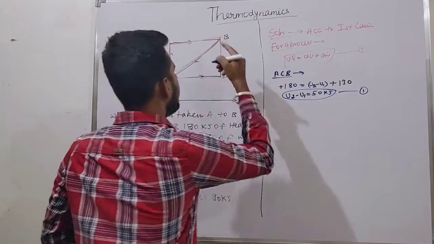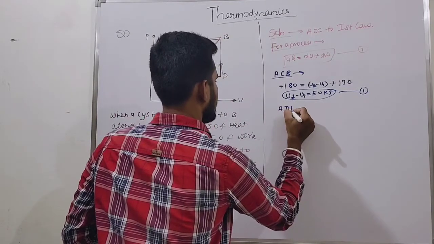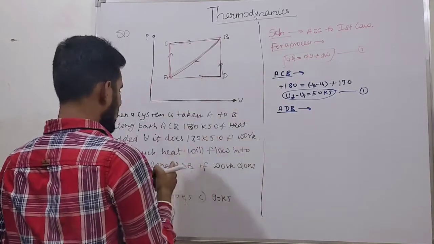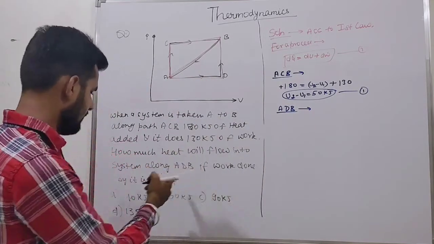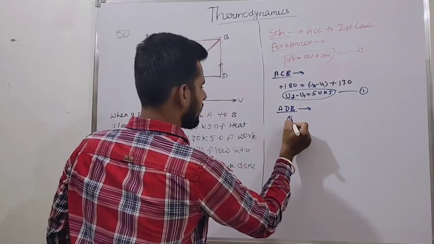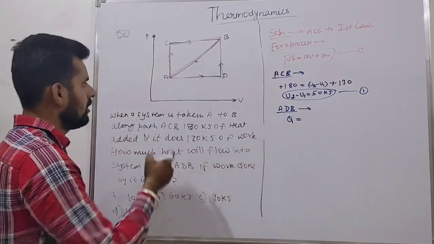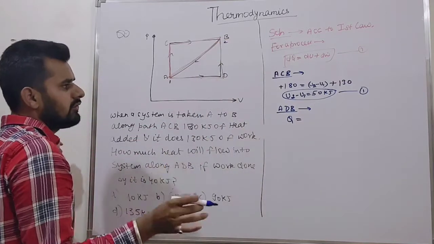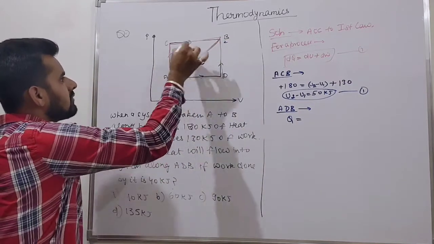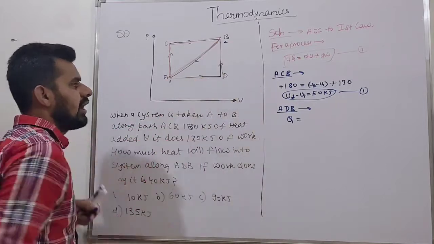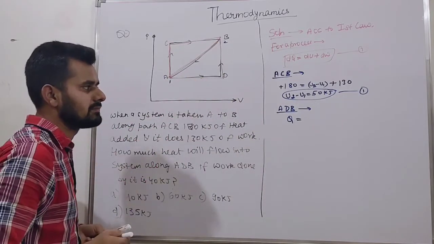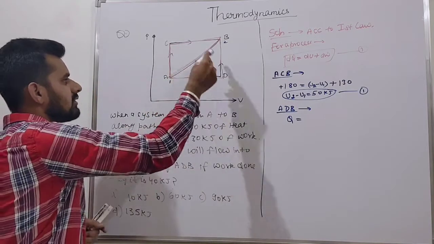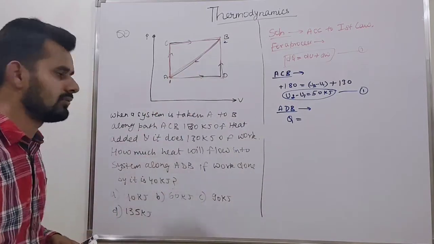Now let us take process ADB. From ADB, we have to find out the heat. This is our first condition and this is our second condition. If we go via this path or via this path, does the internal energy change remain the same, friends?